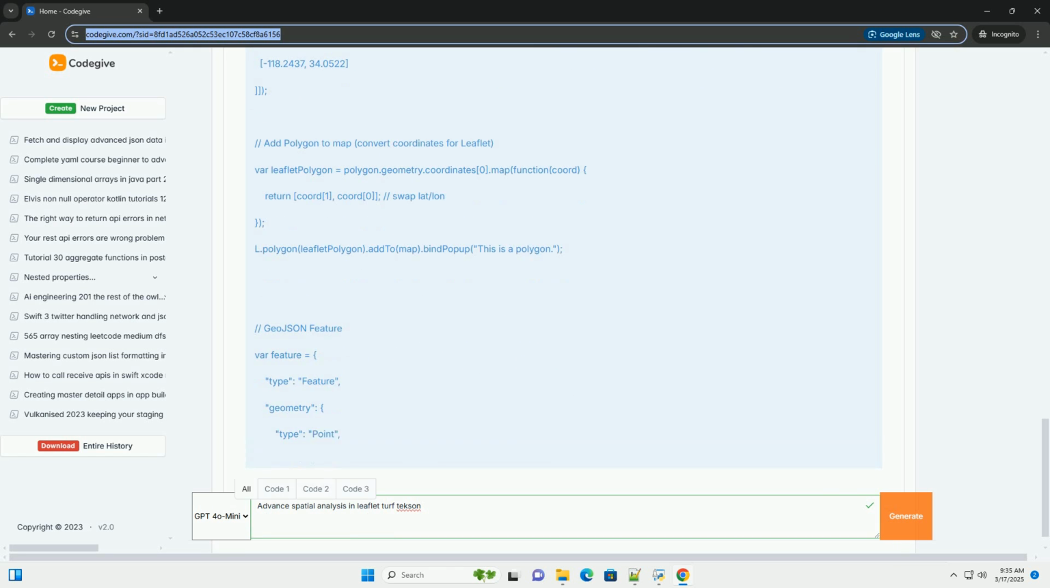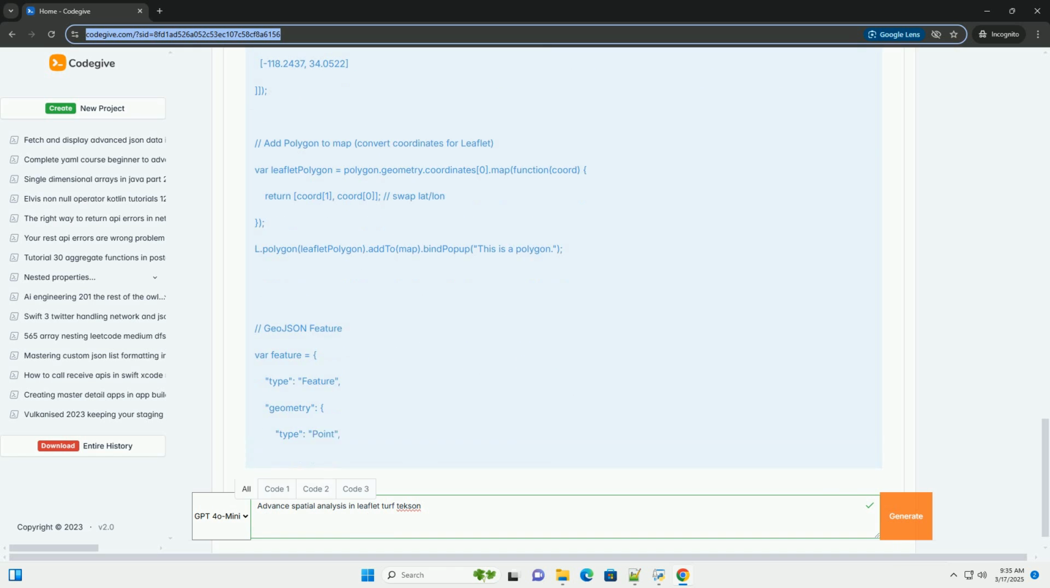2. Buffering. Buffering creates a polygon that represents the area within a specified distance of the input geometry. 3. Spatial queries, points within polygons. This example creates random points and then finds which of those points fall inside the polygon you created earlier. turf.pointsWithinPolygon requires a feature collection, hence the use of turf.featureCollection.